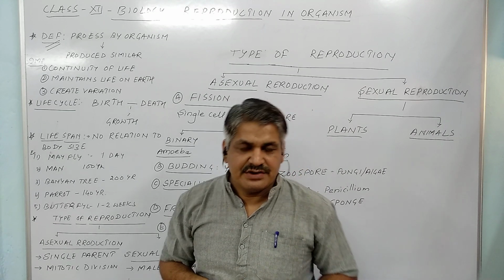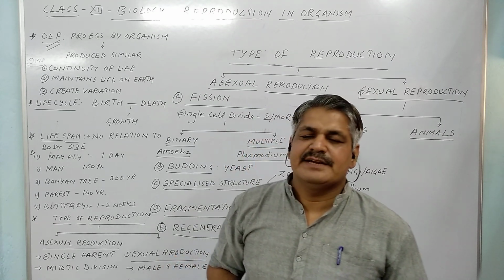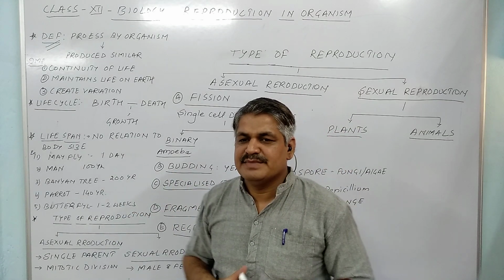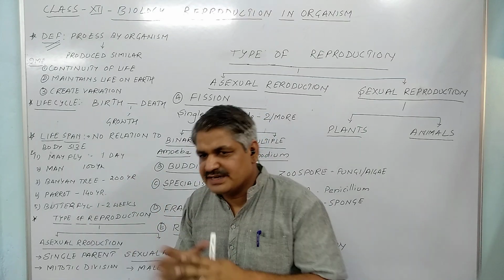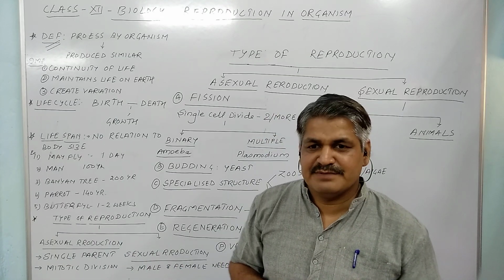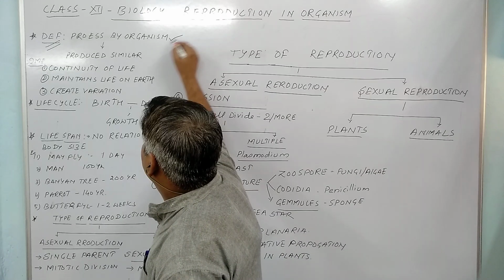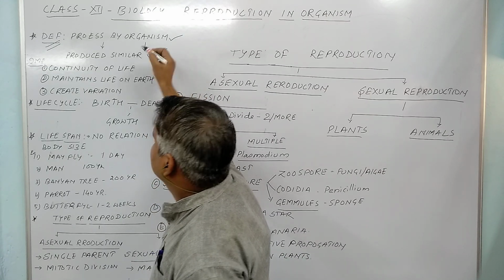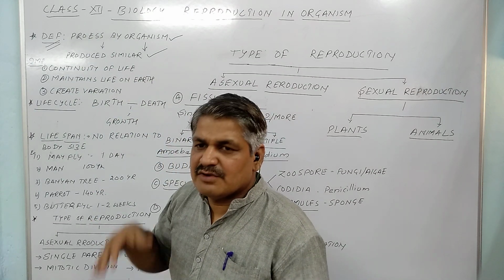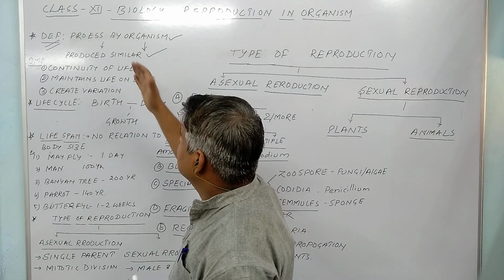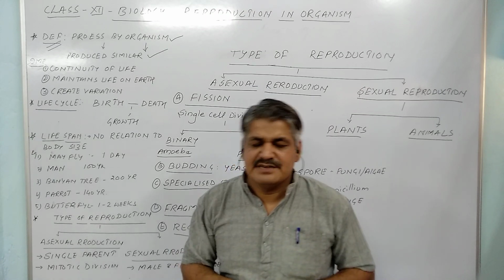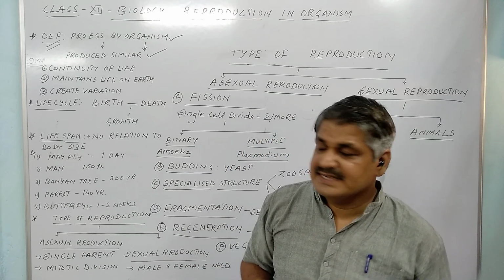What is the definition of reproduction? Reproduction means the production of similar copies. That is known as reproduction. Technically we can say, different organisms have different capacities to produce similar organisms, which we will deal with later on. So the process by which an organism produces a similar type of organism is known as reproduction.